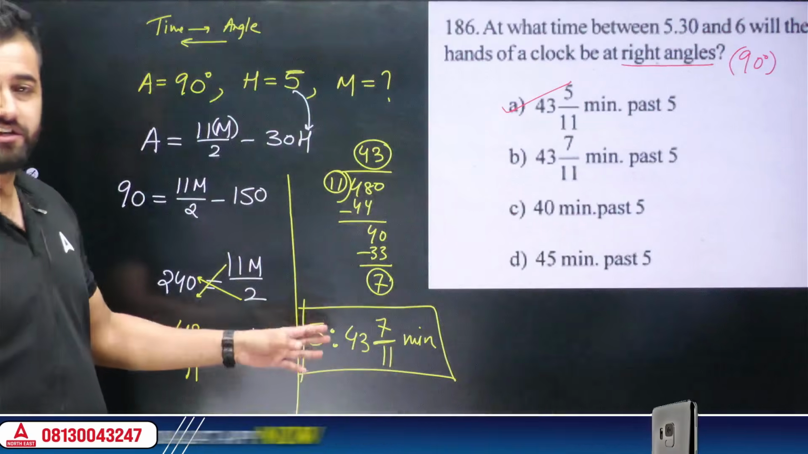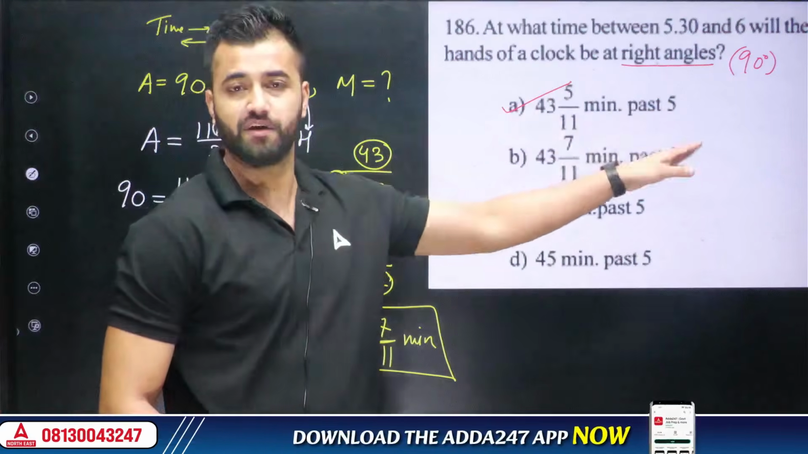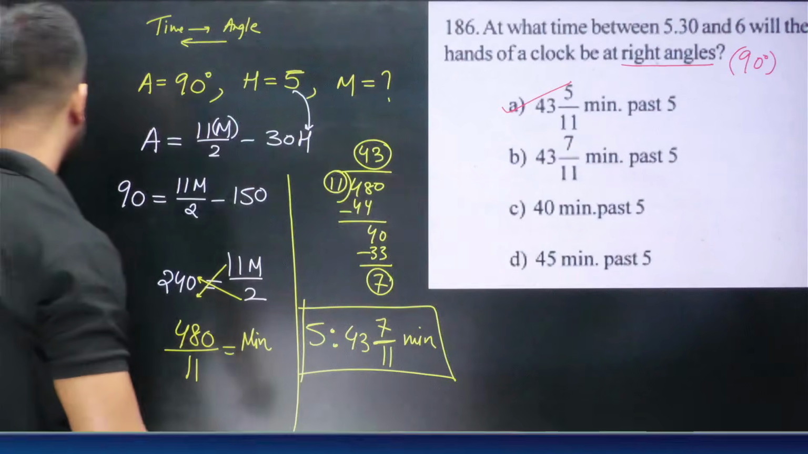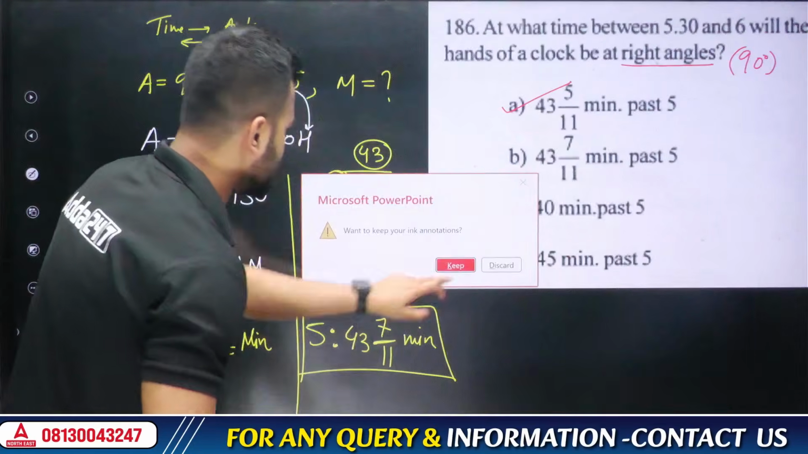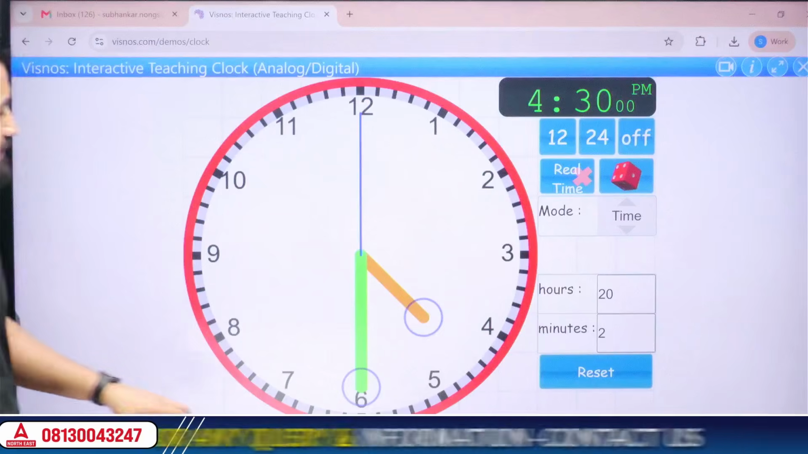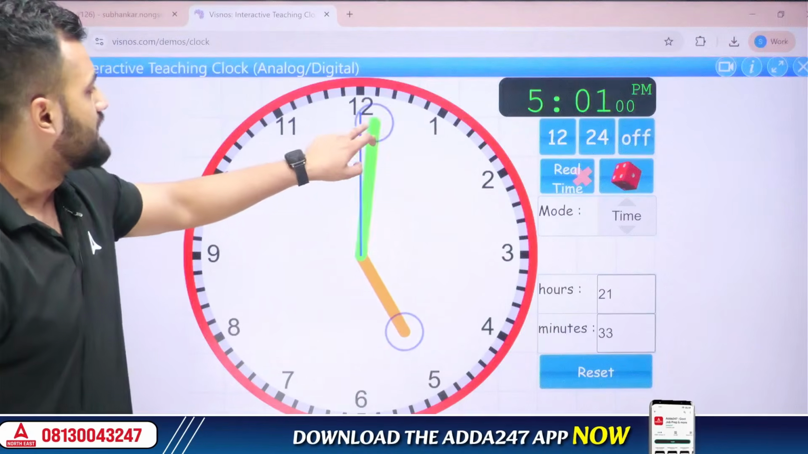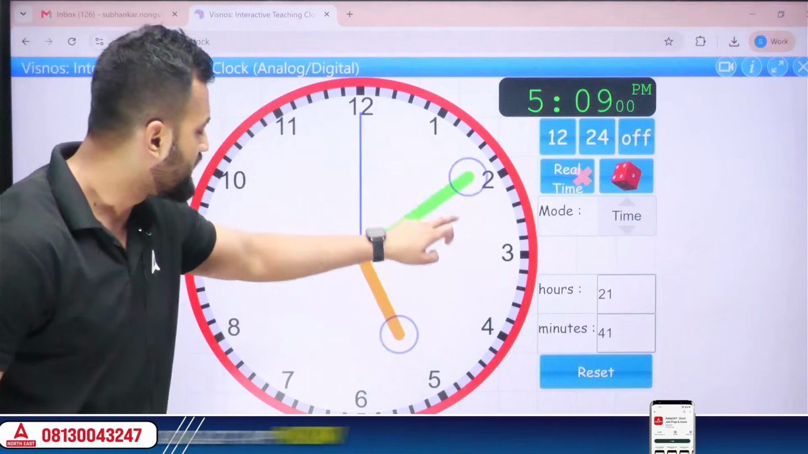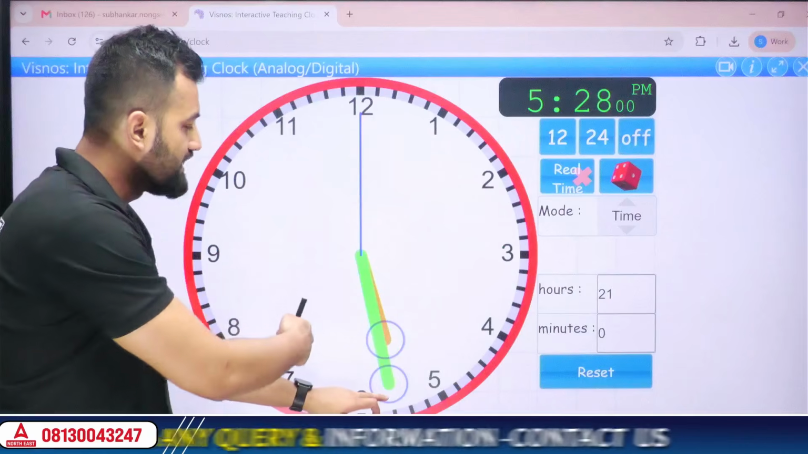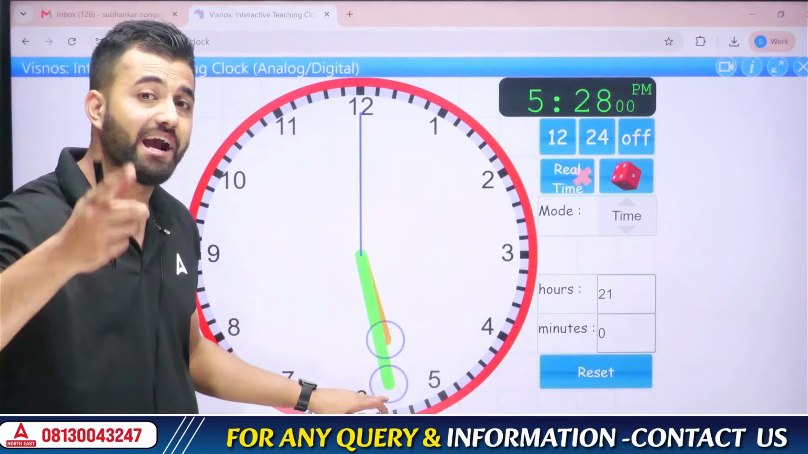Okay, 5:43 can be written as 43 minutes past 5. Should I show you? Let's see in the clock. 5:43. So it's 5 now. Yes, 5:43. So in order to have 43, see, it's crossing the clock. Yes, and that is the reason why we are taking the angle to be positive 90.